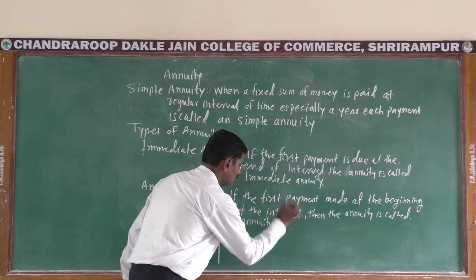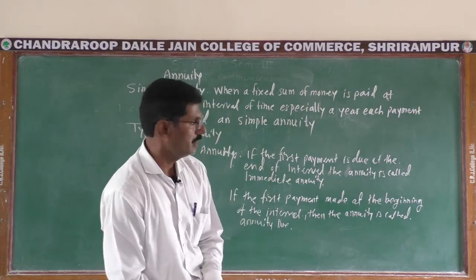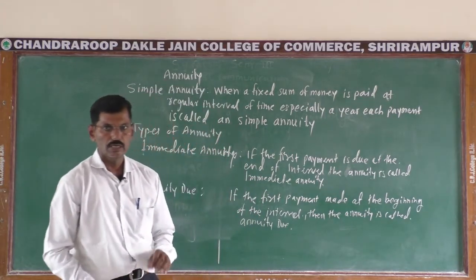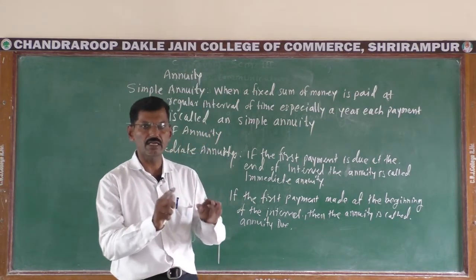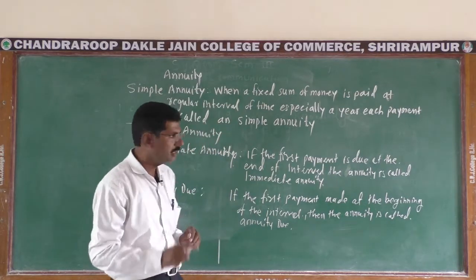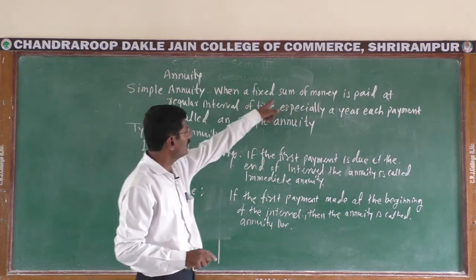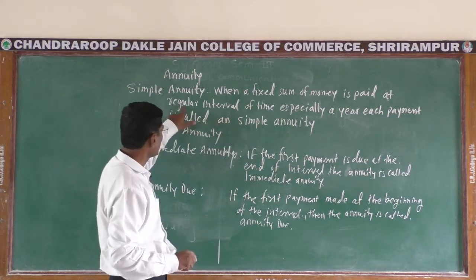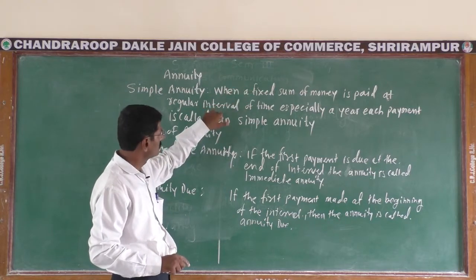Okay, see here again, annuity means a series of payments at regular intervals, and when the payment is the same, or when a fixed sum of money is paid at regular intervals, then the amount is fixed.